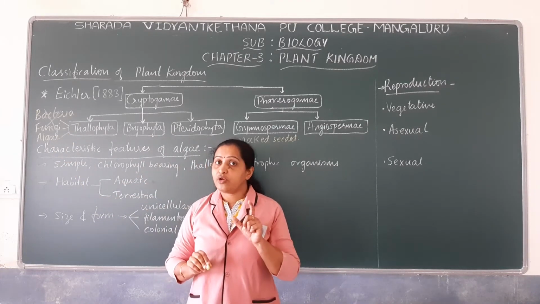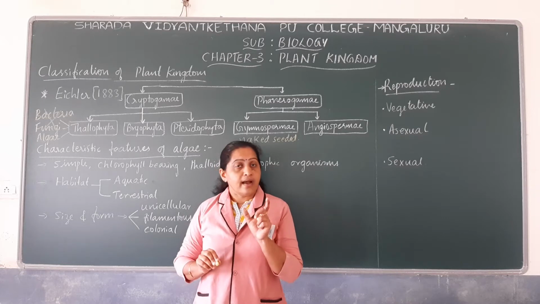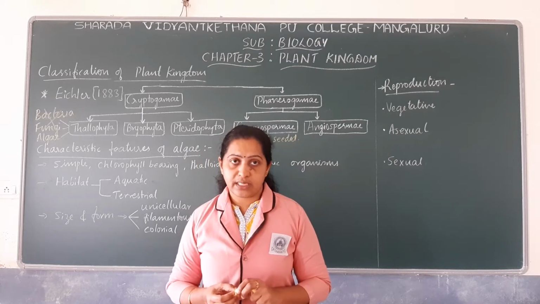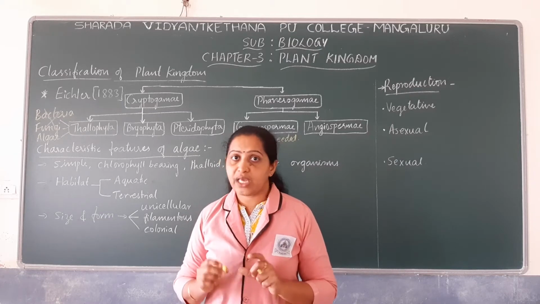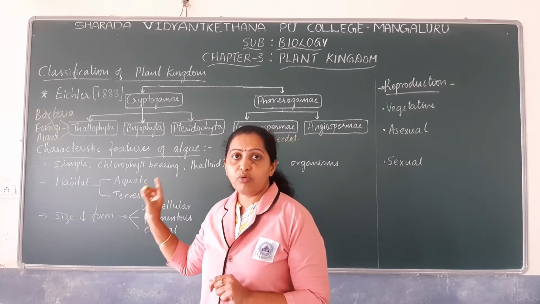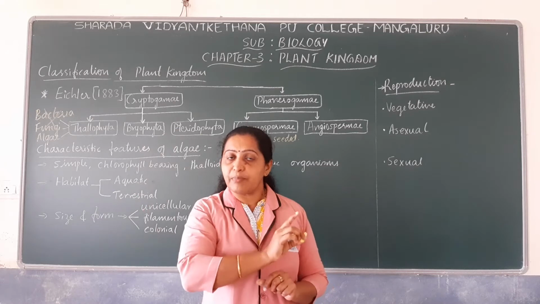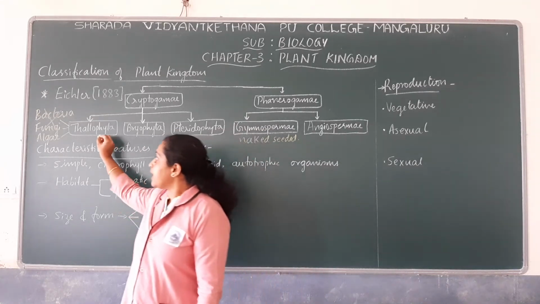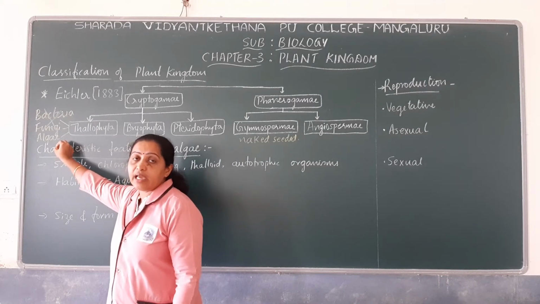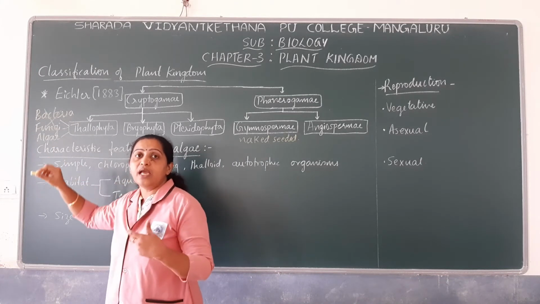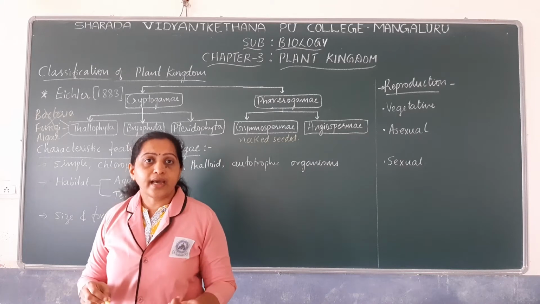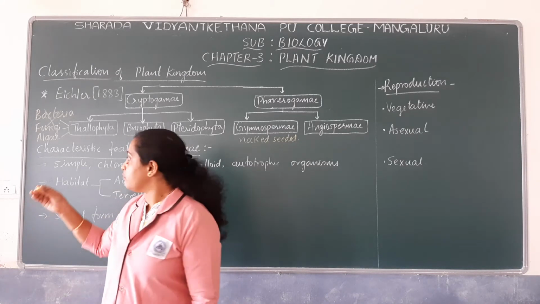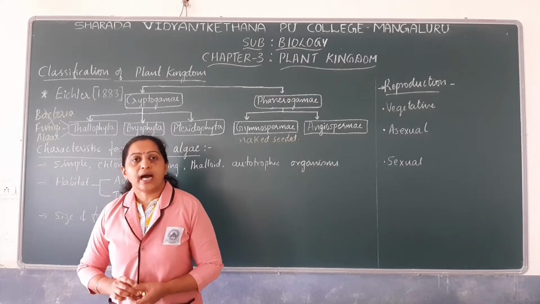Okay, algae. And you should not get confused that there is one more type of algae known as cyanobacteria, right? Blue-green algae. So they are also not included here. Blue-green algae also have been separated and placed in a different kingdom. But Thallophyta now includes algae. The type of algae may be green algae, red algae or brown algae. So that we will discuss when we are studying about algae.